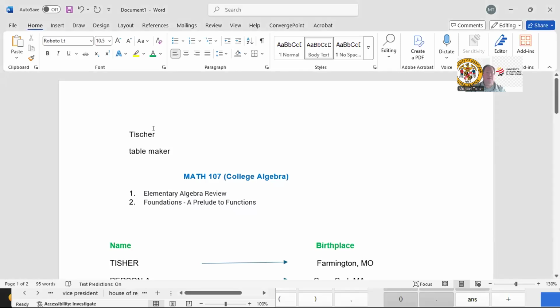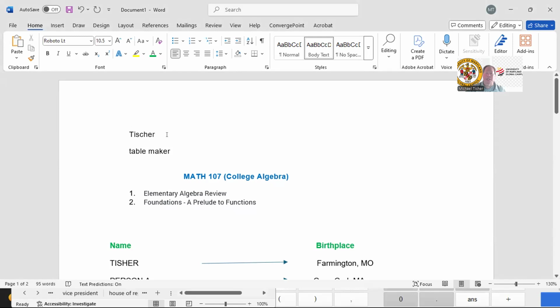All right. So my name is actually German and it means table maker. And if you're not familiar with German, maybe somebody might say Tiskaher or Tischer or Tische, like the Germans would, but it's none of those things. And if you notice that in some of those, the way people pronounce it, you might think you have to pronounce a C, but you really don't. So the name is just going to be Tischer.